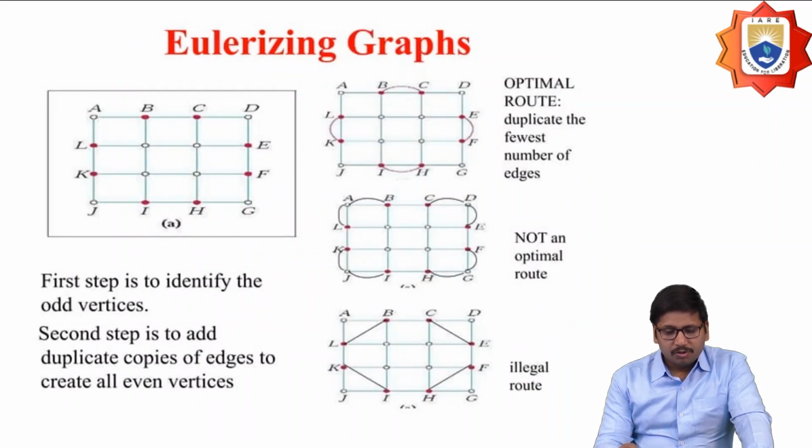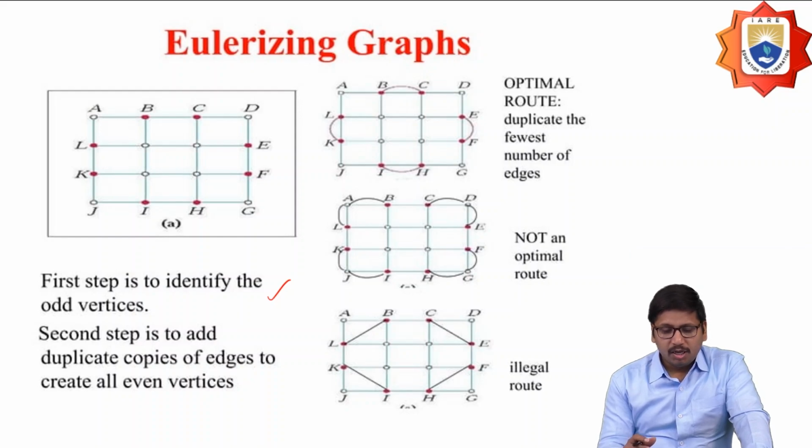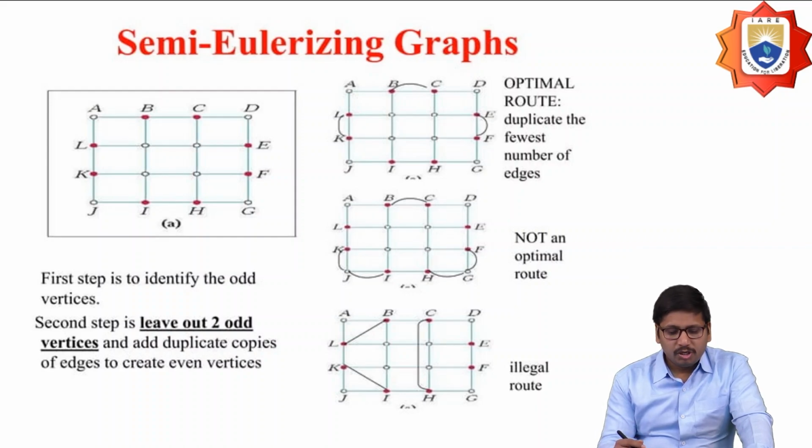So these are the different types of Eulerizing graphs. There is a step-by-step process to achieve this. For Eulerizing, the first step is to identify the odd vertices, and the second step is to add duplicate copies of edges to create all even vertices. Then you can make the graph Eulerian. For semi-Eulerizing, we identify the odd vertices, then leave out two odd vertices and add duplicate edges to make the remaining vertices even.